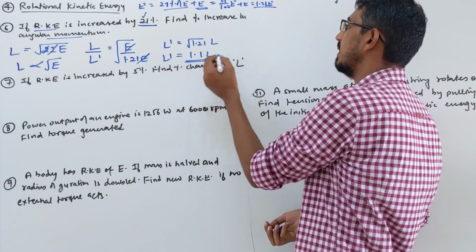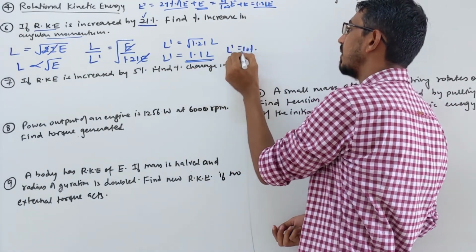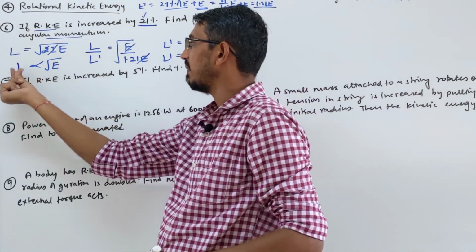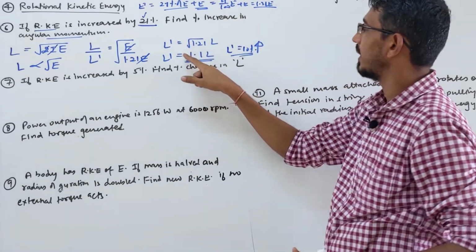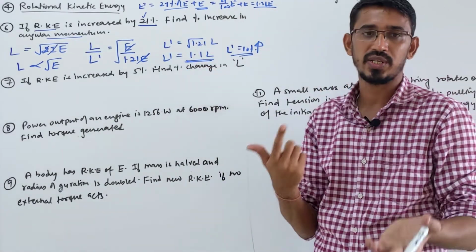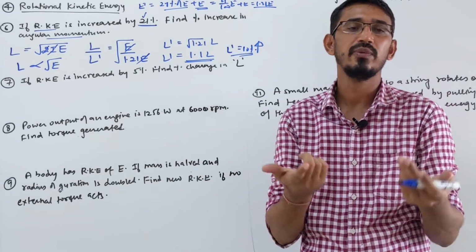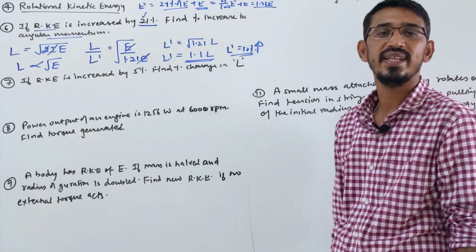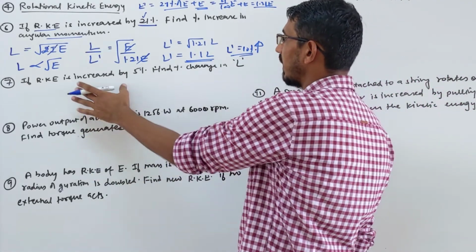10% what? Extra. So L dash increased by what? 10%. Your angular momentum is increased by 10% because they are proportional. If E is increased, L will also increase. So here we are getting the answer: root 1.21 means 1.1, so 0.1 is extra here. You multiply with 100, you get the percentage answer. So 0.1 into 100 becomes 10% increased.